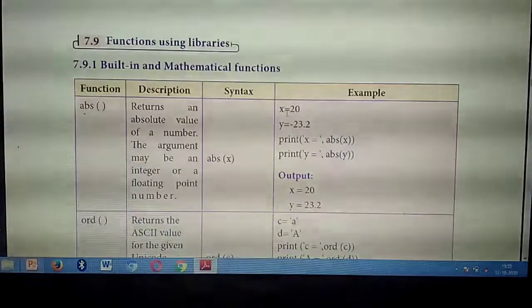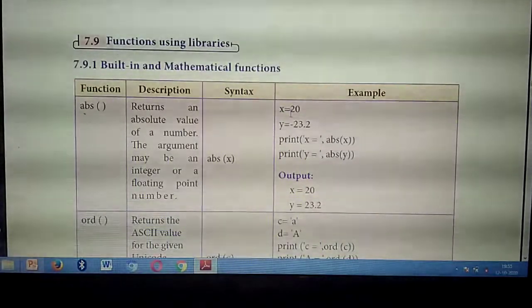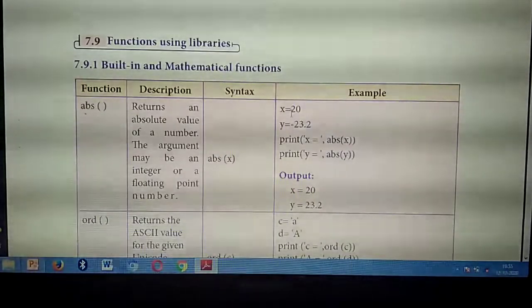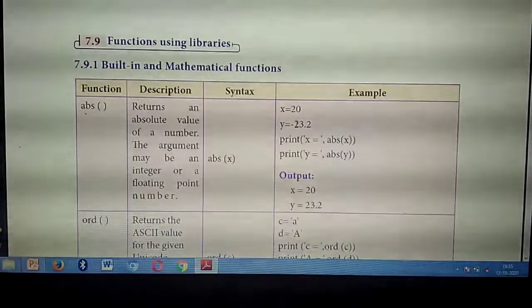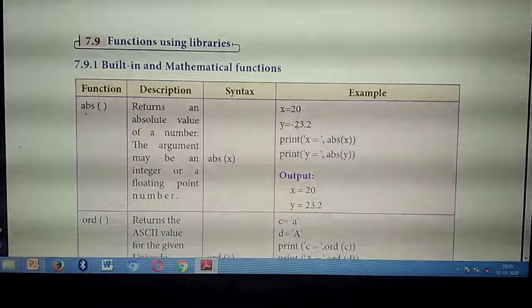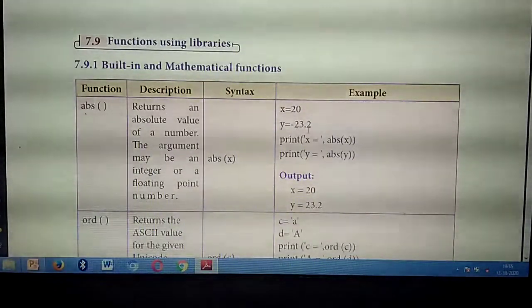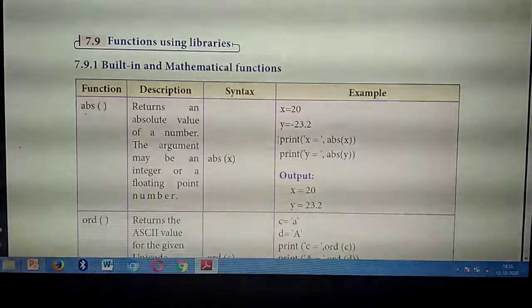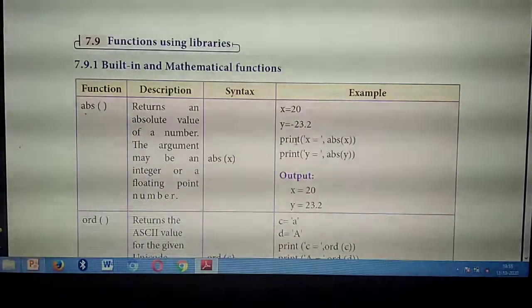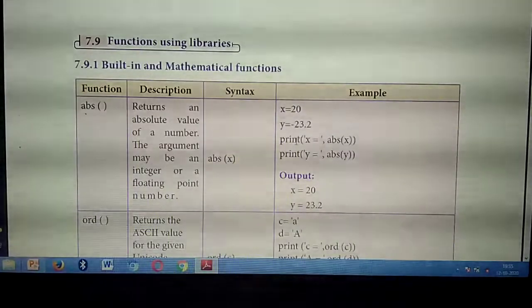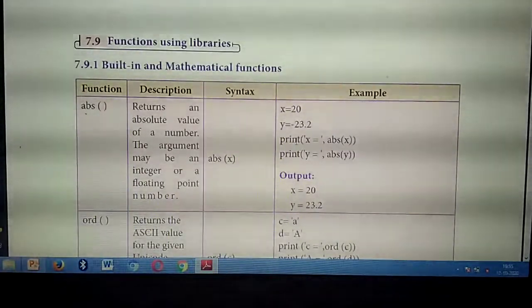First they are giving the value of x equal to 20. So what's the value of x? x equal to 20. Then next they are giving another value, y equal to minus 23.2. Next you are going to print these two values with the absolute function.